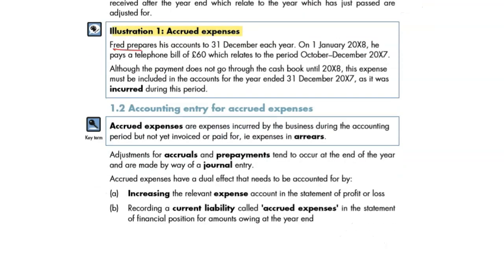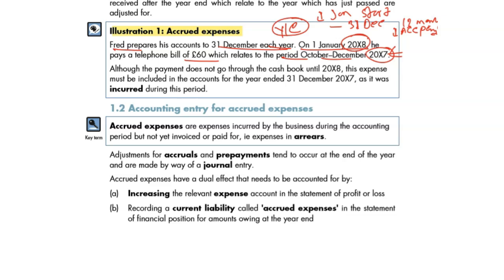Fred prepares his accounts to 31st December each year. People, year end is very important. If it is 31st December, then 1st of January is the year start. From 1st of January till 31st December, it makes how many months? 12 months. That's your one accounting period. On 1st of January 2018, he pays a telephone bill of 60, which relates to the period October, November, December 2017. See, the bill relates to 2017, but he paid in 2018. So it's last year's bill.